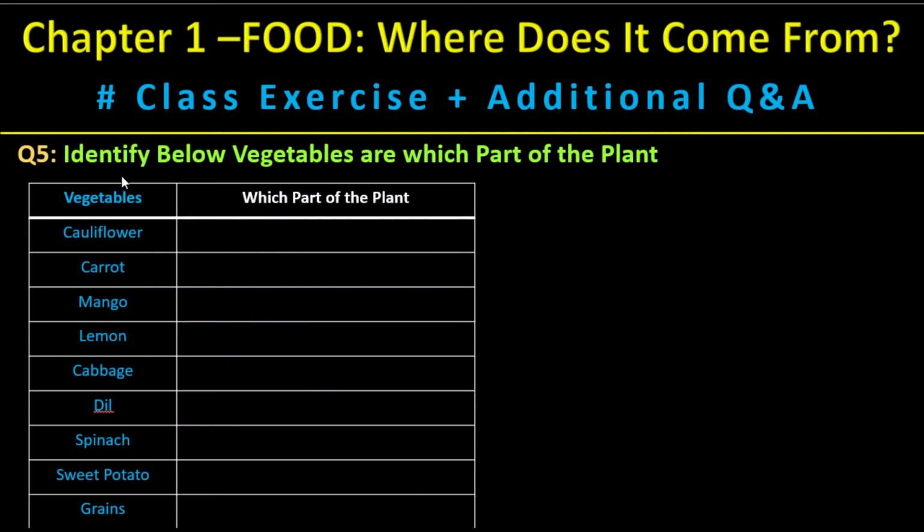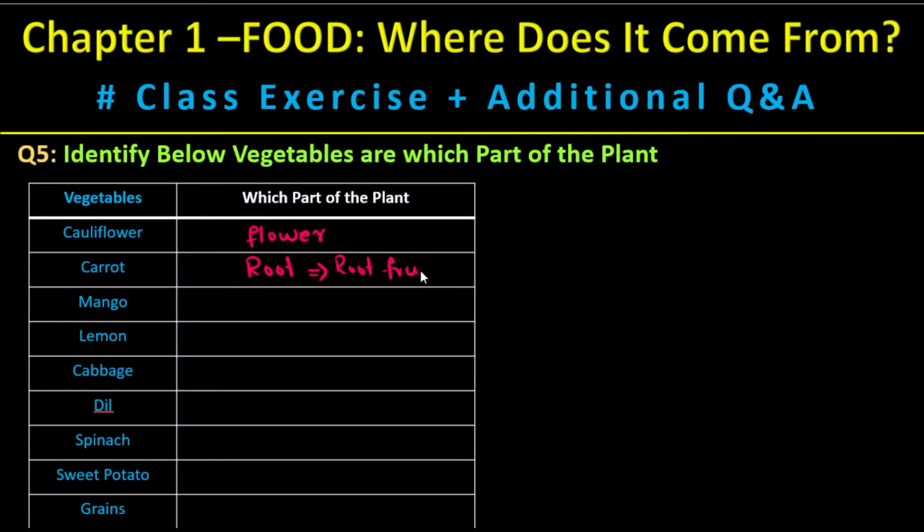Here is the additional question and answer. This is question number 5. Identify the below vegetables as which part of the plant. We need to identify. Cauliflower, the name itself says flower, so it is part of the flower. Okay, next carrot grows underground, so this is a part of the root. Also we call it a root.